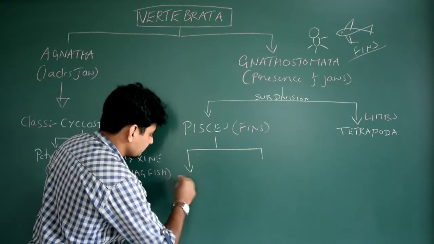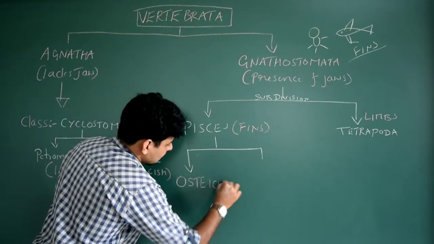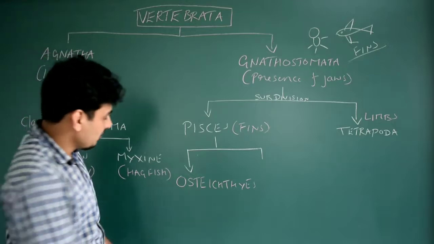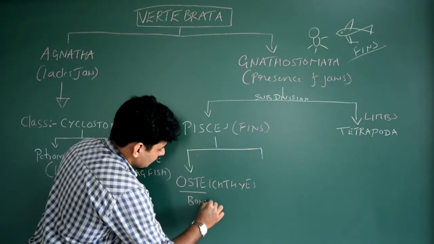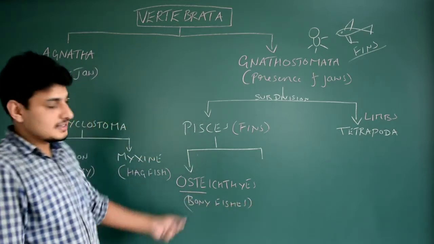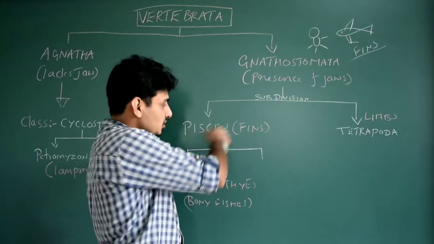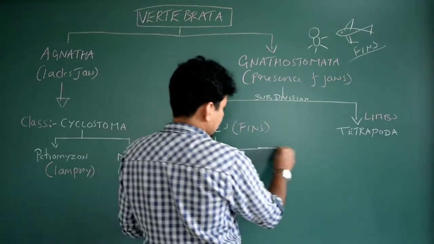That is Osteichthyes. See the spelling: Osteichthyes. The meaning of osteo is bony. So in English, bony fishes are called Osteichthyes. They have a bony endoskeleton but belong to Pisces because they have fins. Okay, we'll extend it a bit like this.